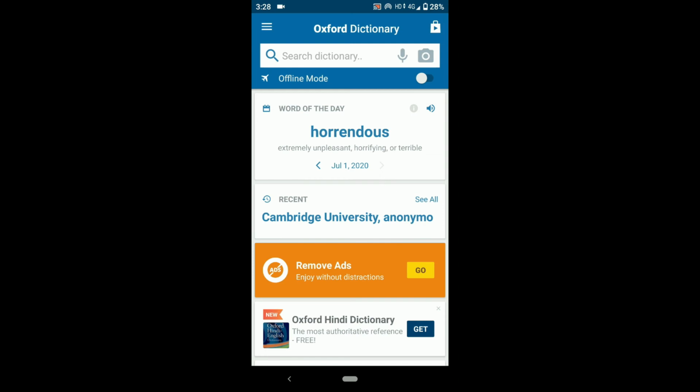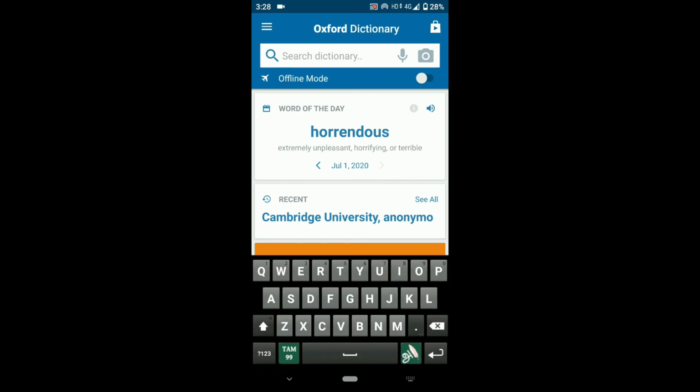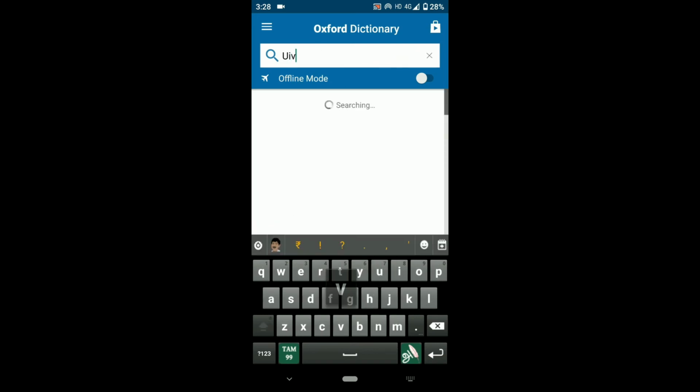As you can see down, you have the Oxford Hindi Dictionary also, to learn Hindi. If you want this, you can download it. After you click on search dictionary, you can look up whatever you want. I am going with a simple word called university. I think I have spelled it wrongly, university.